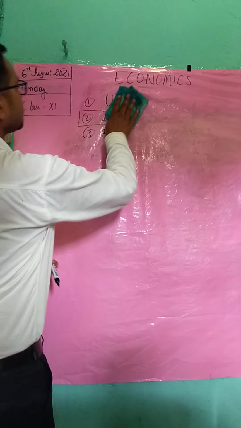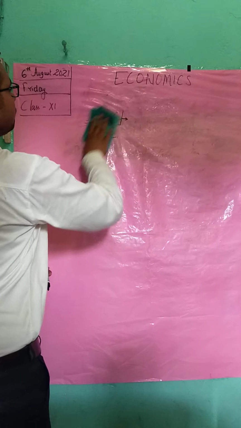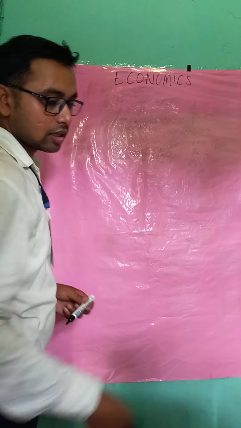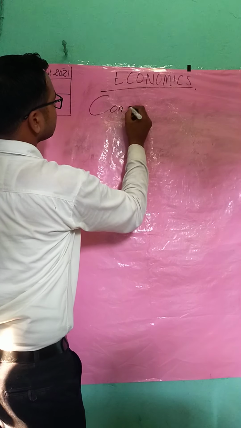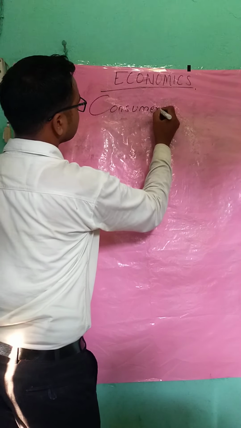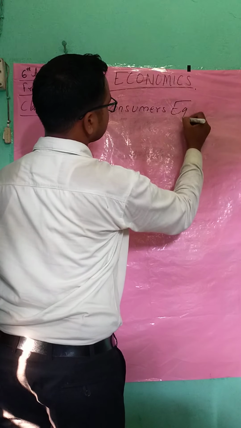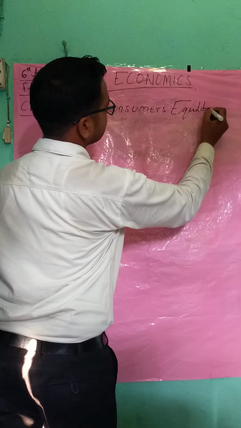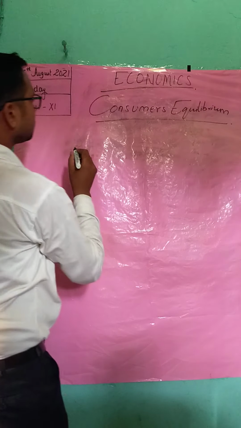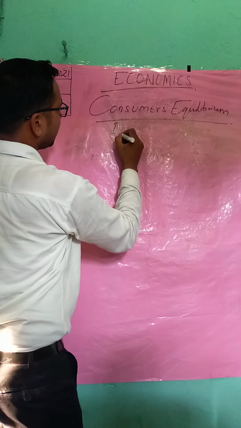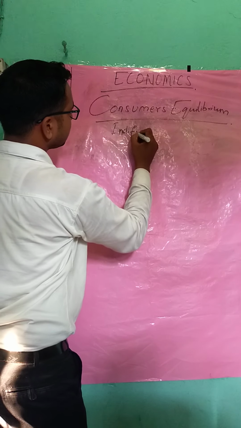All right, students, we are going to learn consumer's equilibrium with the help of the indifference curve.